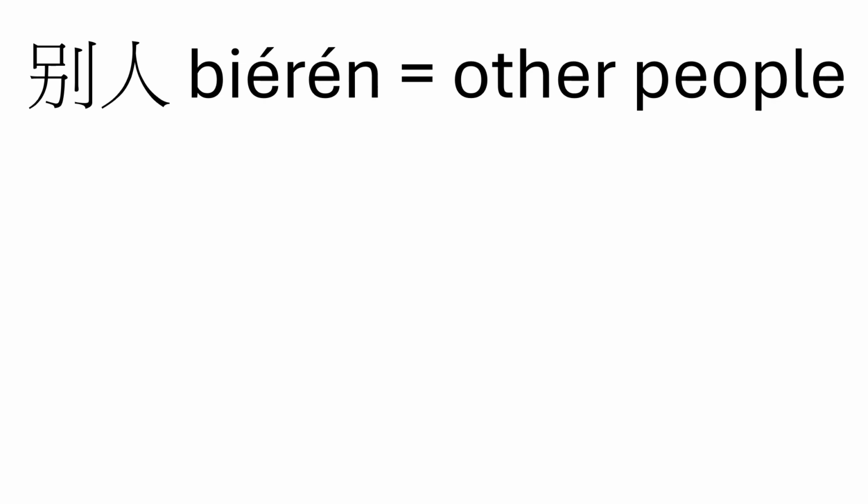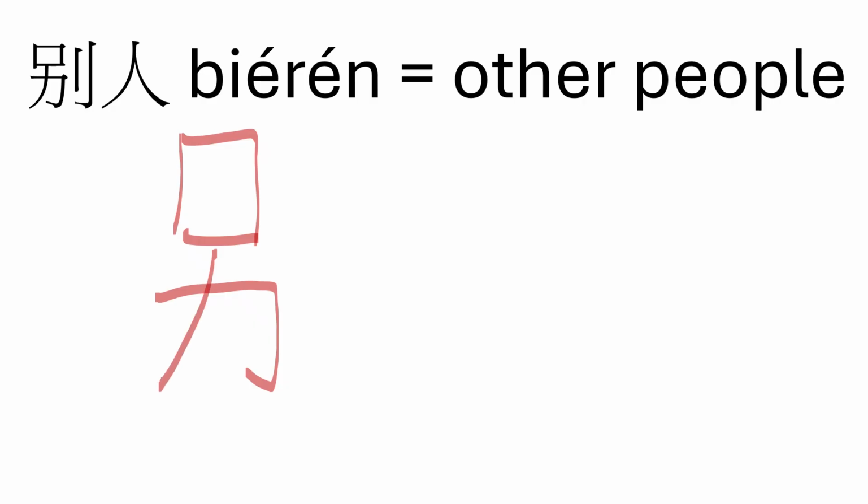别人 means other people. The ren is obviously a familiar character to us. The 别 is going to start up at the top with the box. Then we're going to draw li, power, on the bottom. And remember, power starts with this piece on the right, and then we draw the piece on the left. Then we're going to draw the knife radical on the right-hand side.